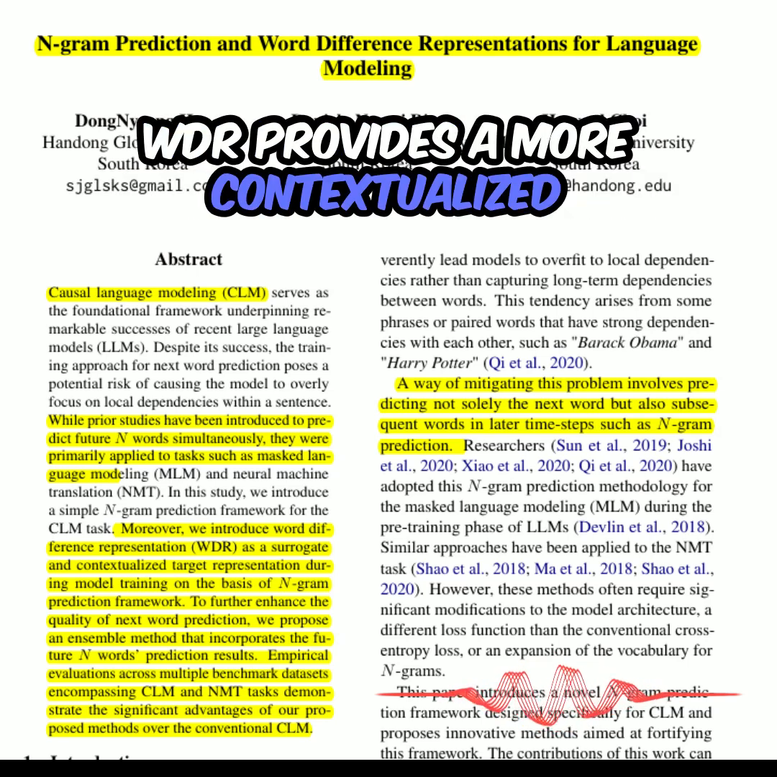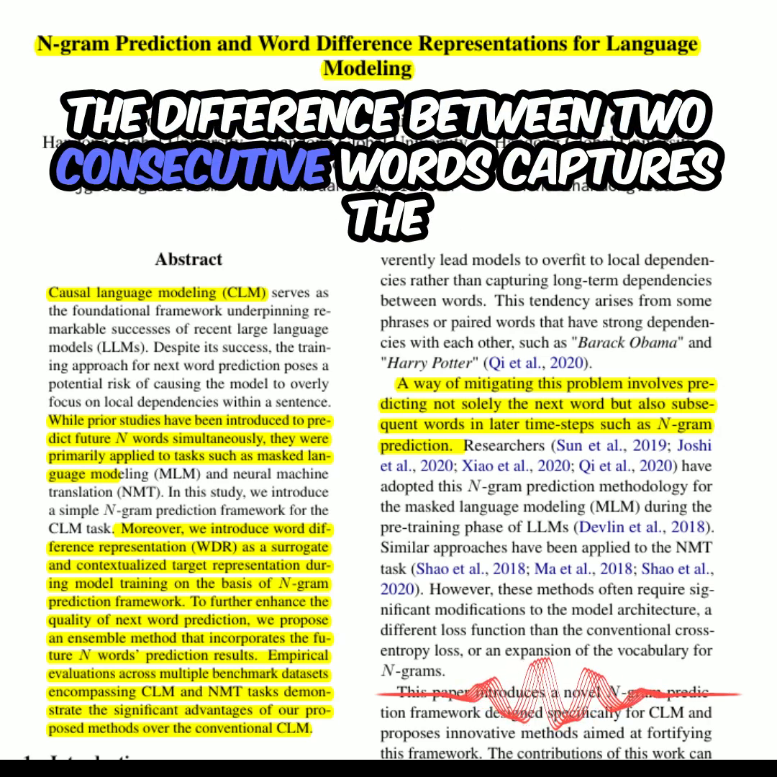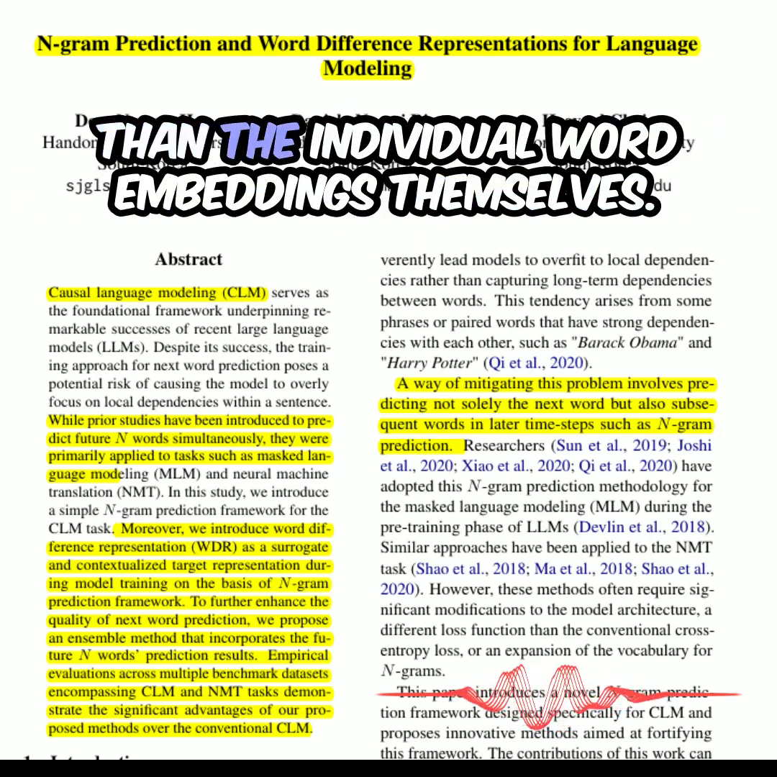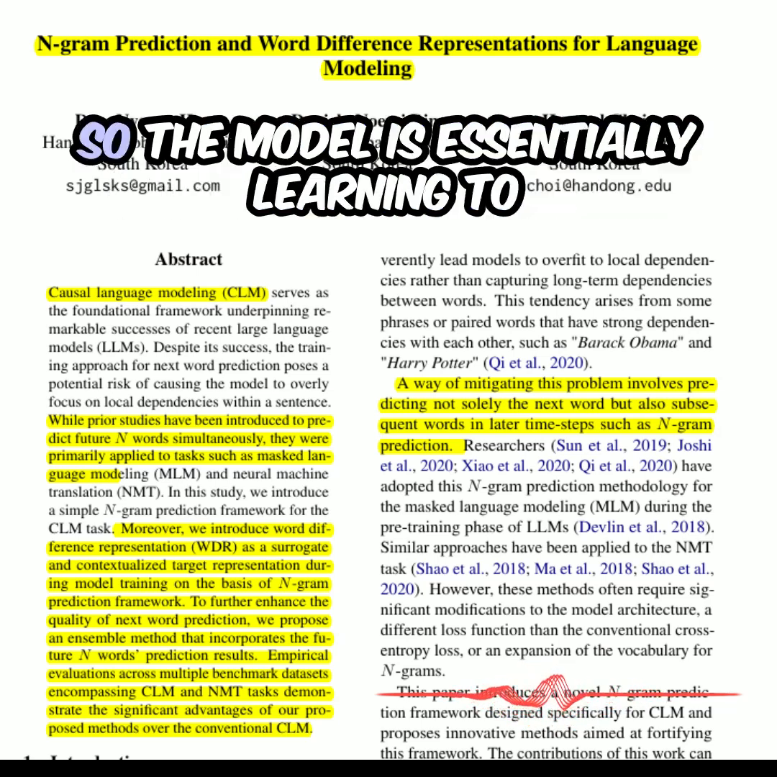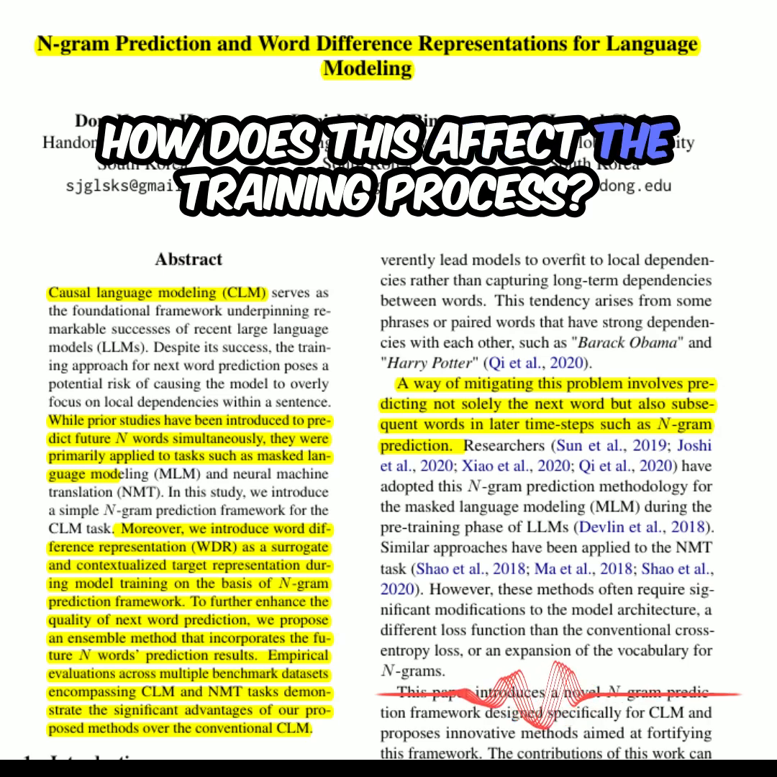WDR provides a more contextualized and diverse representation of words. The difference between two consecutive words captures the relationship between them, which can be more informative than the individual word embeddings themselves. So the model is essentially learning to predict the contextual shift between words. How does this affect the training process?